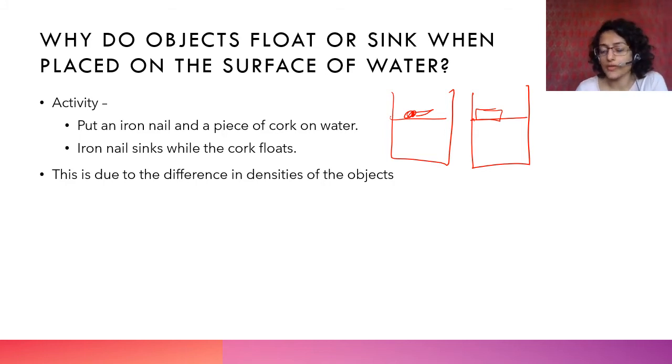Cork की ball वगैरह होती है ना. What will happen? This iron nail will fall down, it will sink to the bottom, whereas the cork will remain floating on water, right? So this is because the force of gravity, the weight is equal to the force acting on the object in the downward direction, right? The force with which the earth is attracting the object. So the weight of the object is so high, right, that it is greater than the buoyant force.